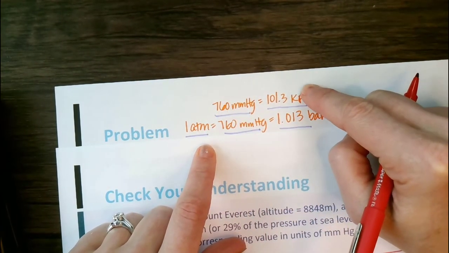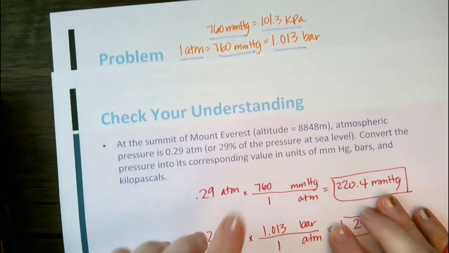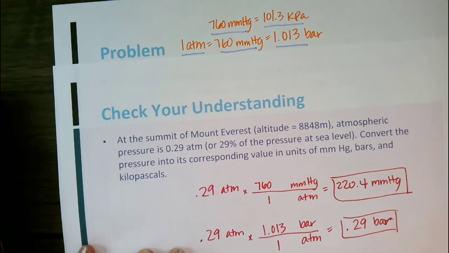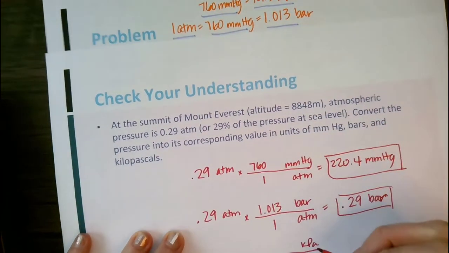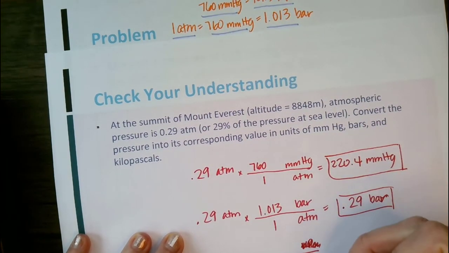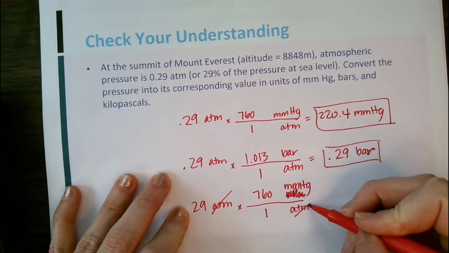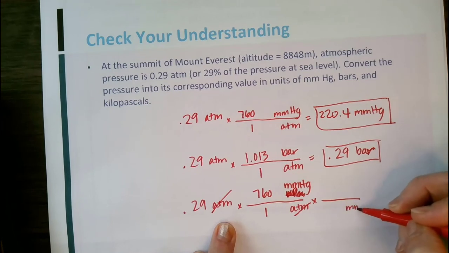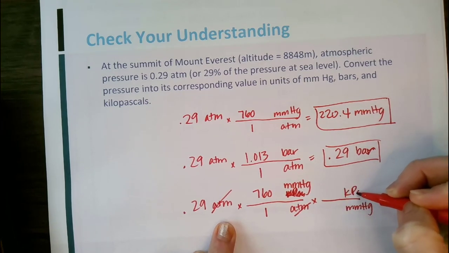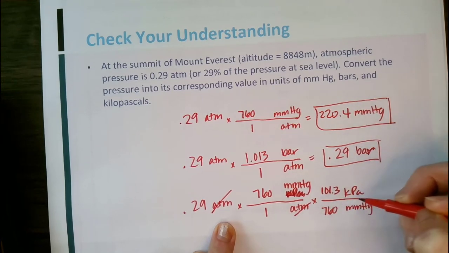And then last, I want to go from atmospheres to kPas. And if I look, the only place where there's kPa, I have kPas equal to millimeters of mercury. So let's get our atmospheres to millimeters of mercury, and then we can go millimeters of mercury to kPas. So actually, this is going to be a 2-step. We're going to go from atmospheres to millimeters of mercury, 760 millimeters of mercury for 1 atmosphere. And then I can go from millimeters of mercury to kPas.